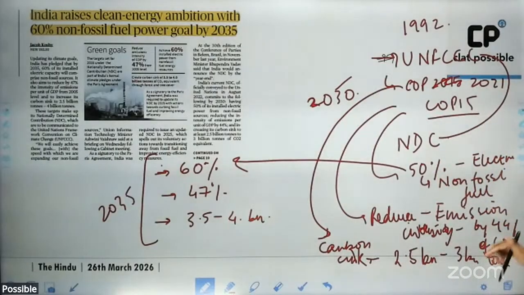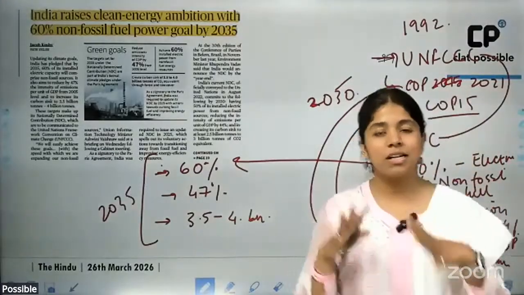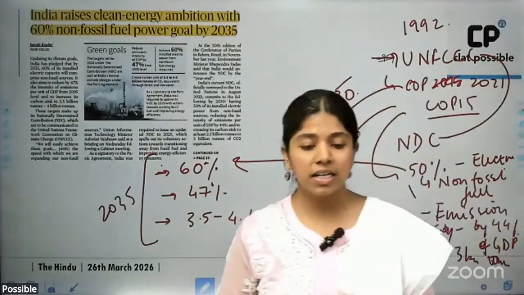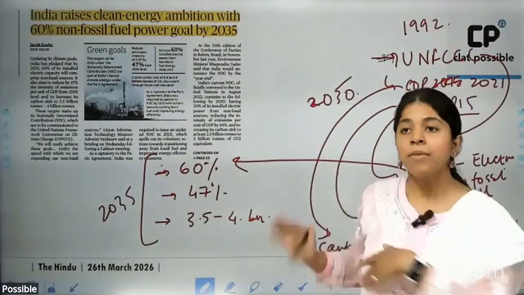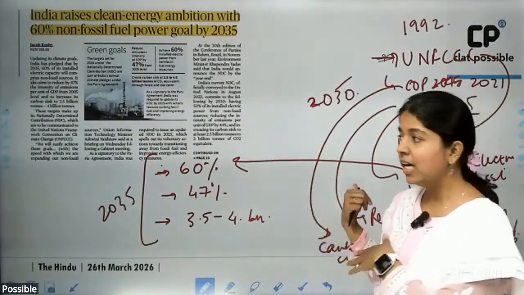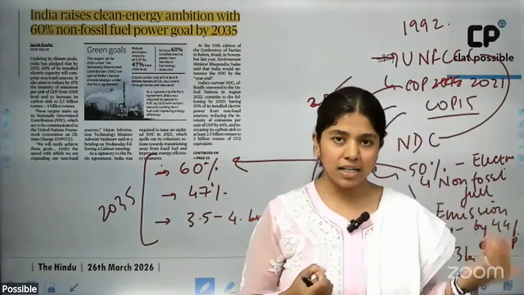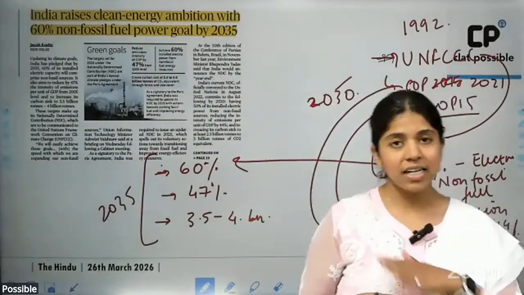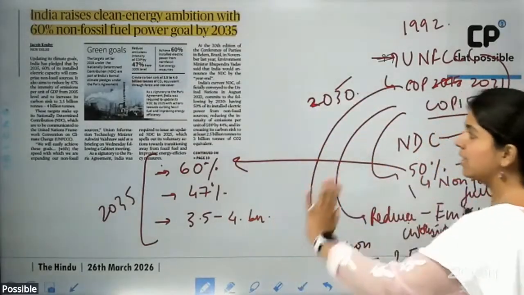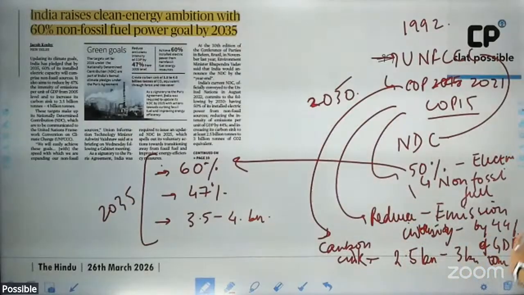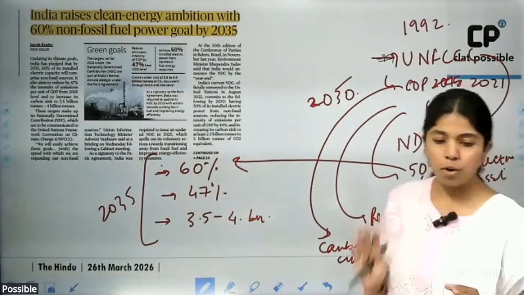Out of this, we had one particular target, which was to generate 50% of our total installed electricity capacity from non-fossil fuel energy sources, which we had to achieve by 2030. This was one thing that India achieved five years ahead of its target, that is, in 2025 itself. This is what this entire news piece is trying to tell you. So please take pointers of this.